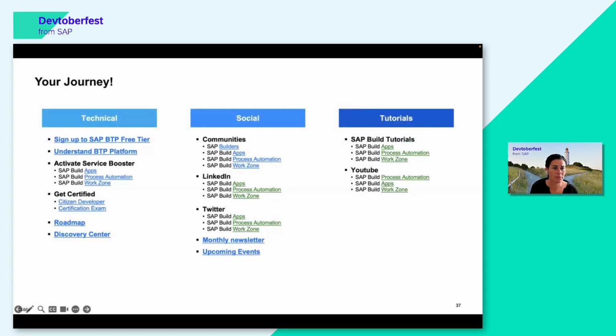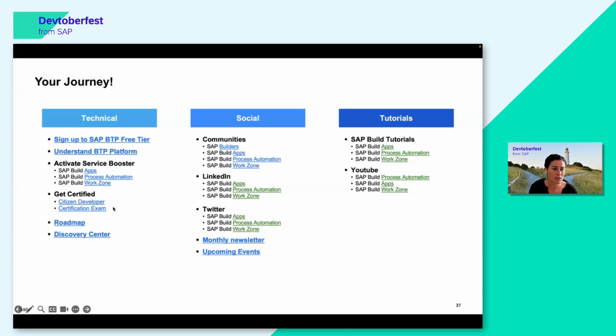There's a couple of links here where we have a great community of builders already, where you can also post your questions and have them answered. But there's also a vast amount of learning material available, really step by step tutorials that guide you through creating an application, triggering a process from that application, creating that process before, and then also creating a card, exposing that in your Work Zone page, so you can really step by step learn how to get the most of everything that you have just seen.